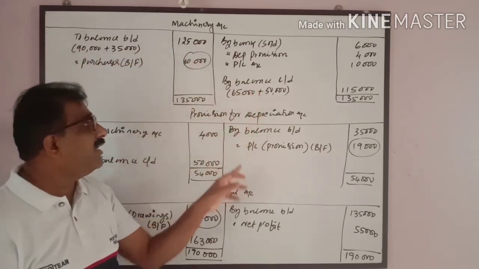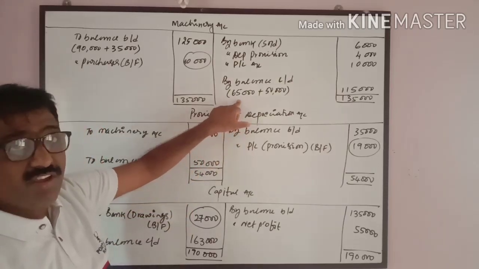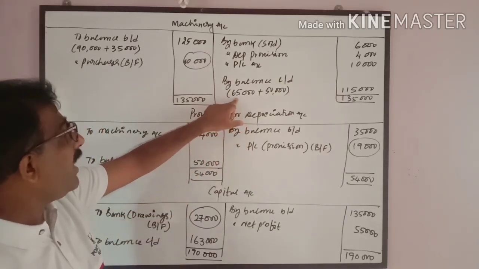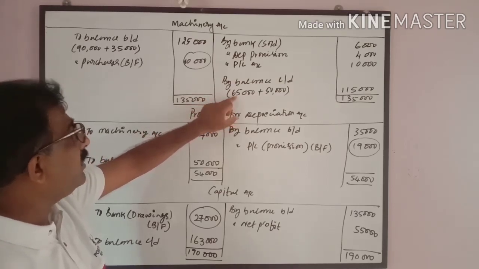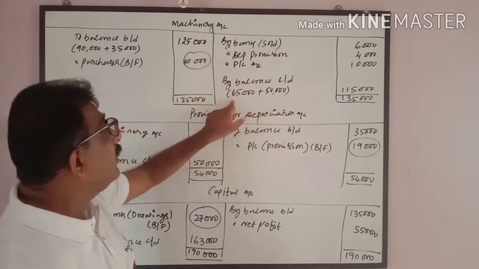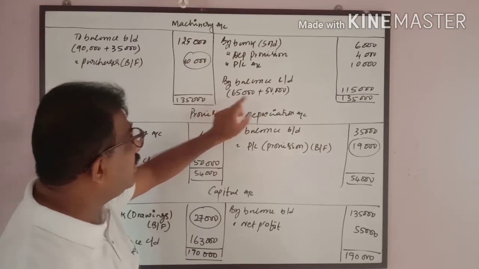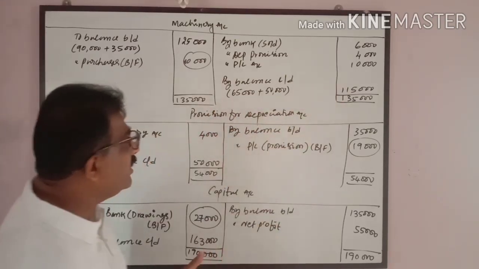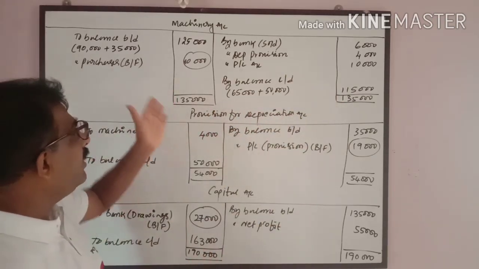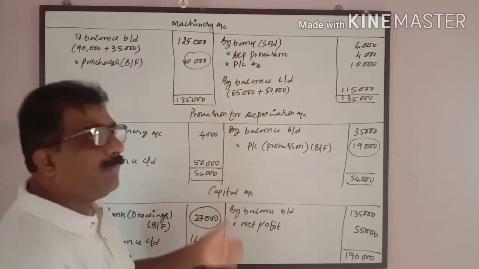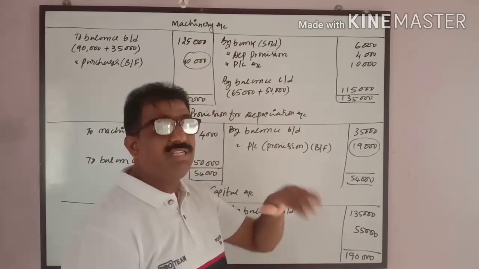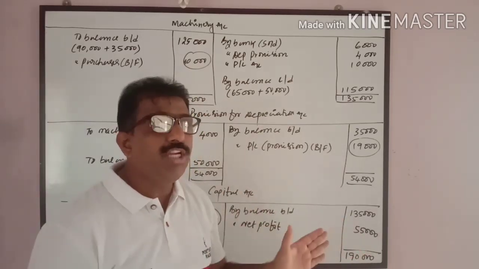Similarly, the closing balance is given as 65,000. The closing provision for depreciation of 50,000 is to be added to the asset 65,000, and it becomes 1,15,000. That means we are converting the written down value of the assets into cost value. When provision for depreciation is given in the balance sheet, no need to add.